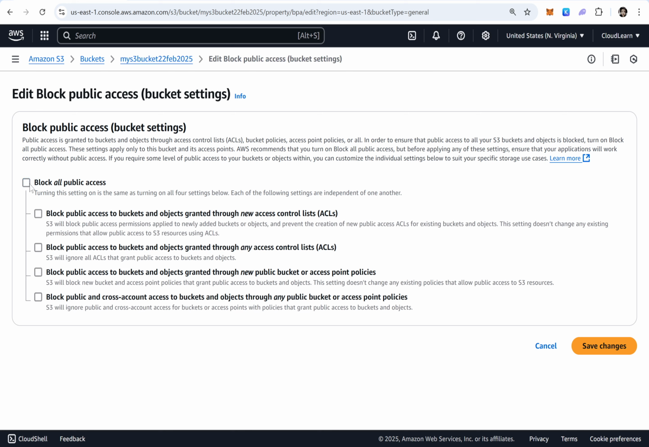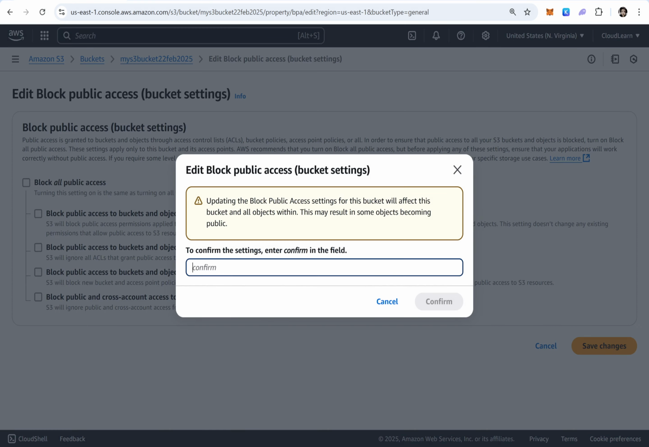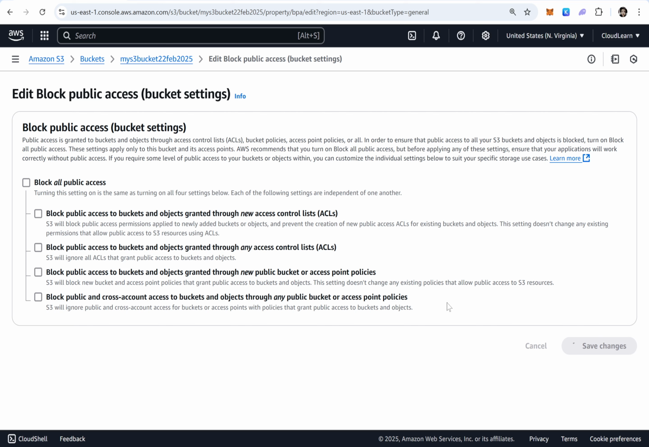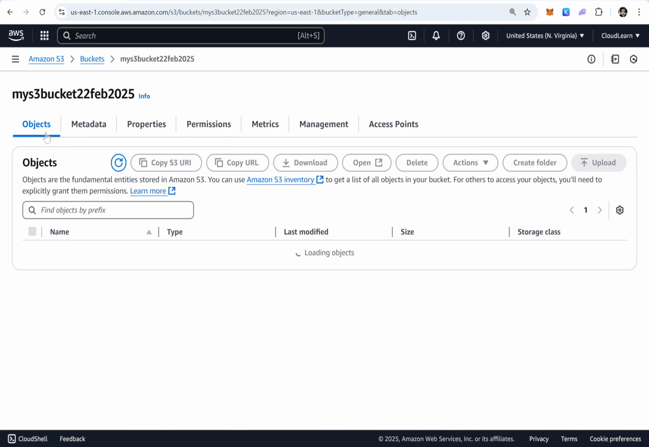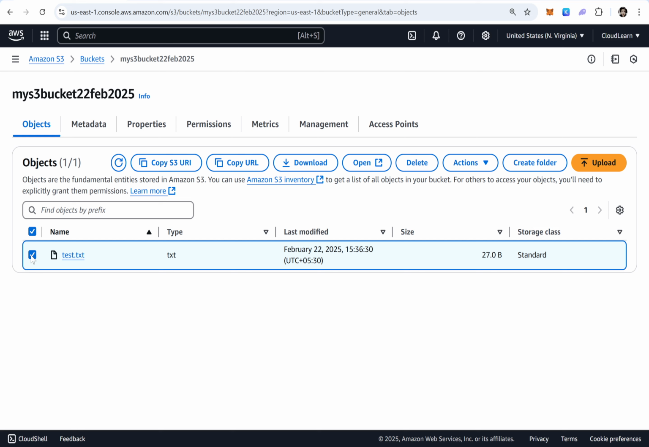Uncheck the checkbox called Block All Public Access. Then click on Save Changes. And for the confirmation, type Confirm. Click on Confirm and Save Changes. Done. Now Block all public access is off, means disabled. Now click on the Objects tab. Select the object, but still our object is private.